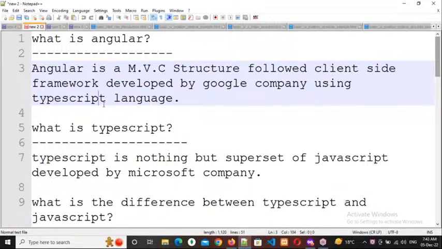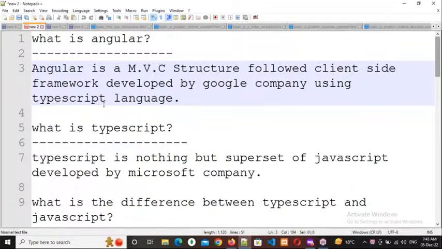Who would write the code? He will be the owner. That means owner. The Microsoft people developed TypeScript only. But I am interested in TypeScript, so I have customized that TypeScript in my own way and named it Angular. Who is the owner? Who developed Angular directly? He is the owner. So Google is the owner for Angular, directly, not Microsoft. Microsoft is the owner for TypeScript.